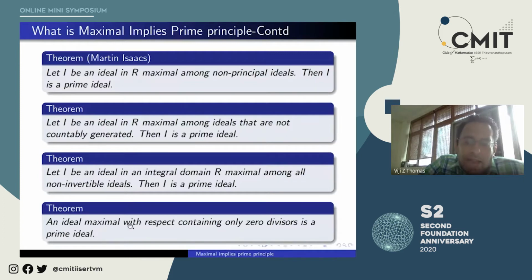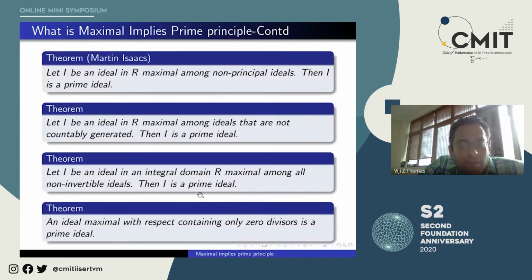I have taken the last one, an ideal maximal with respect to containing only zero divisors, from that paper. That reference will be given to you at the end. So I stopped, meaning they have put it in a more general framework. I still do not like that framework as much. I think you can put it in a better one, perhaps. Maybe you can think about it and discover more.